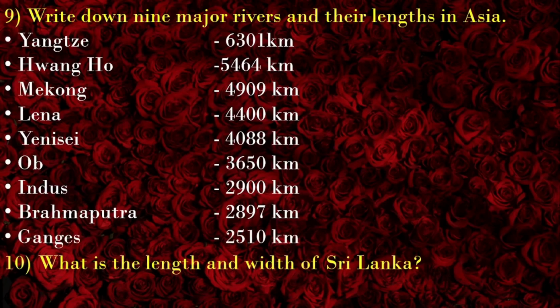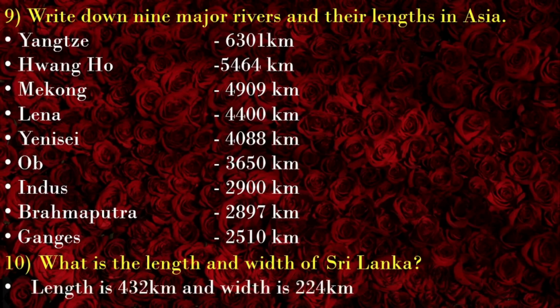What is the length and width of Sri Lanka? Length is 432 kilometers and width is 224 kilometers. So you can have a clear idea about the difference between the length and the width of Sri Lanka with all these large, long rivers in the Asian continent.